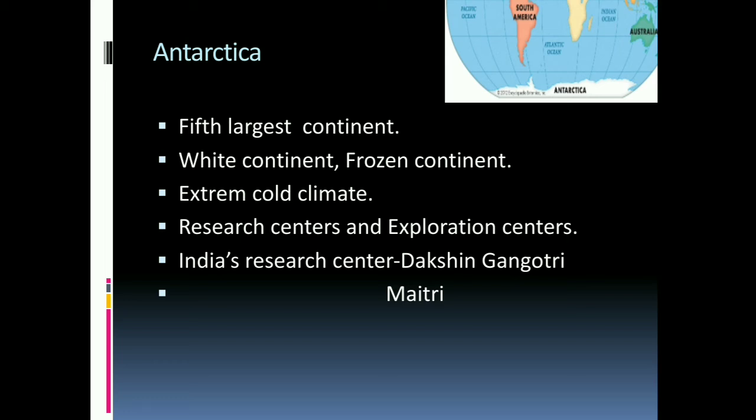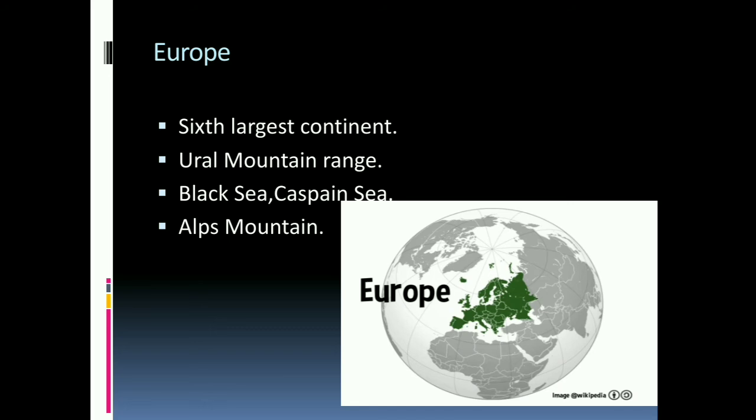Now we come to the next, Europe. Europe is the sixth largest continent. It has the Arctic Ocean to its north and the Atlantic Ocean to its west. To the east, it has the Ural mountain range, which separates it from the continent of Asia.